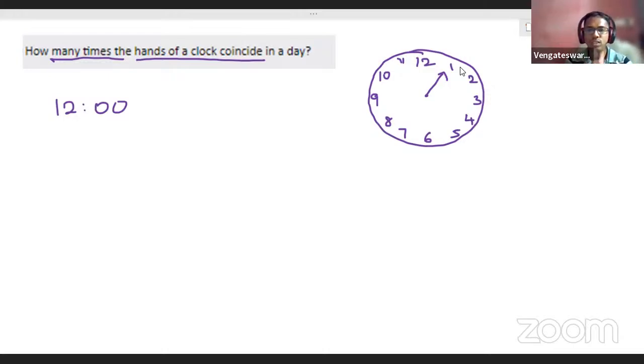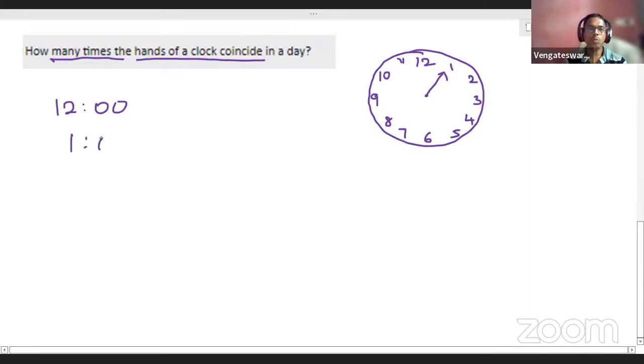1:05 means 5 minutes have passed. That means your hour hand will be slightly coming down. So it will be something more than 1:05. It is not exactly 1:05, it is 1:05 plus. As of now, we don't have to worry about what time it is exactly. That is a separate problem. It is approximately 1:05, but something more, like 1:06. Between 1:05 and 1:06, this incident will happen.